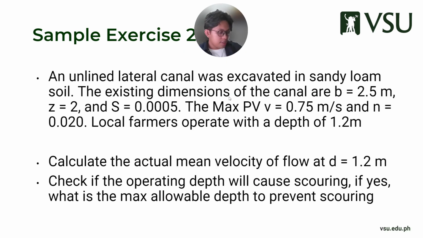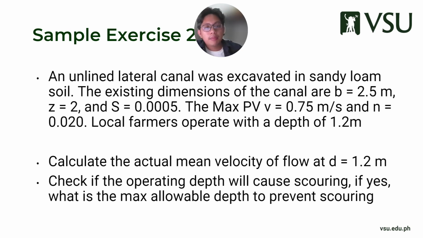Okay, so next exercise, the next sample. Let's do another example so that you have a different guide on how these problems are sort of given or provided. So in this case, an unlined lateral canal was excavated in sandy loam soil.